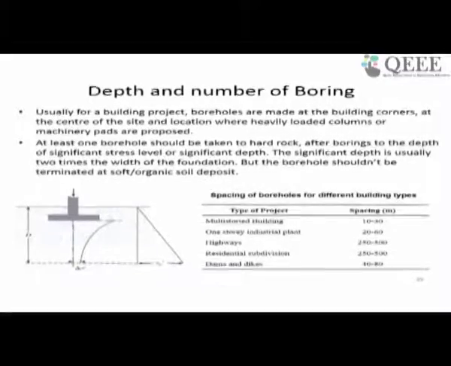And again, spacing depends on what kind of structure it is. For a multi-storied building, spacing can be 10 to 30 meters. For a small 1-story building, it can be 20 to 60 meters. For a highway, where loading is not that significant, you may have a spacing of 250 to 500 meters. And then we have residential subdivisions, where you can have a spacing of 250 to 500 meters.